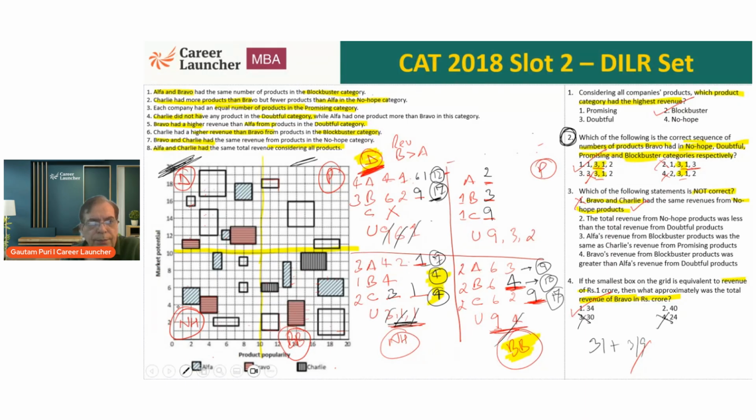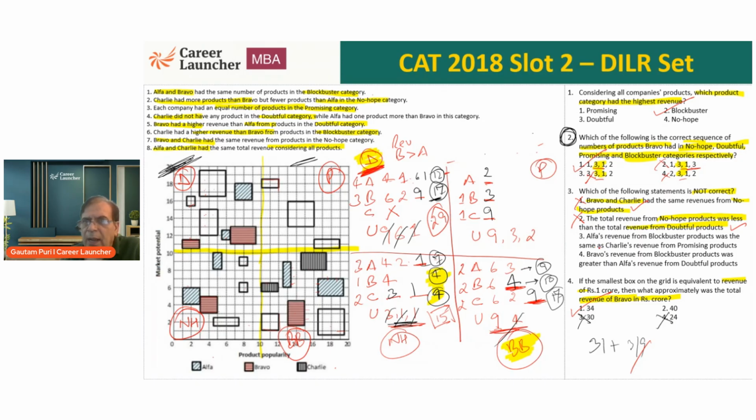Okay, statement 2. Total revenue from no hope products was less than the total revenue from doubtful products. What's the total revenue from no hope and doubtful? Total revenue from no hope is 7, 4, 11, 11 and 4, 15. Okay. And total revenue from doubtful is going to be 7 and 12, 29. So total revenue from no hope is less than revenue from doubtful, perfectly fine. So statement 2 cannot be the answer.